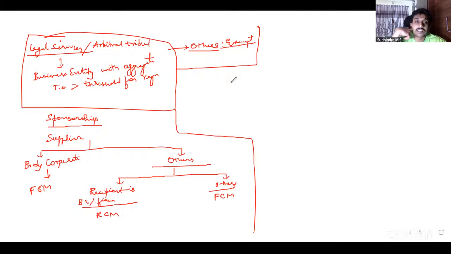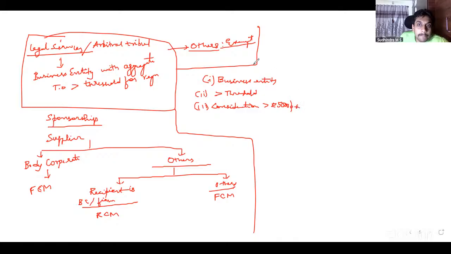Likewise, all other services will be taxable under RCM only if three conditions are satisfied. First, the recipient should be a business entity located in the taxable territory, with turnover greater than the threshold limit for registration. What is the third condition? Consideration or charges more than 5,000 rupees per annum. Everyone? Yes, sir. Excellent. That was about services provided by government.